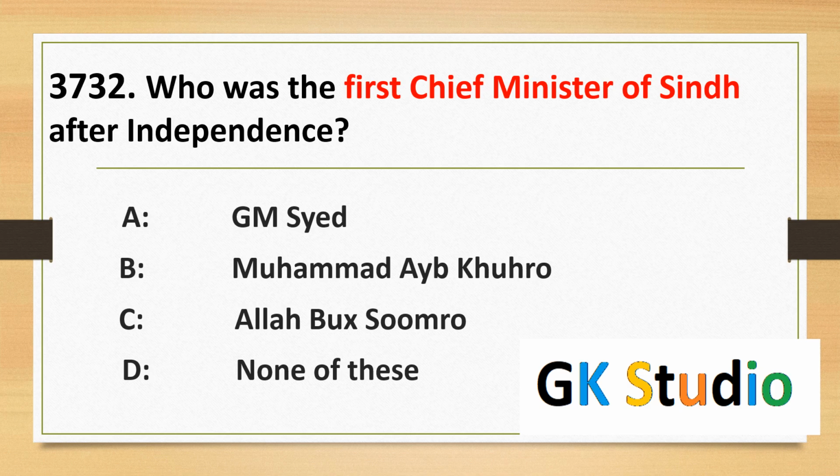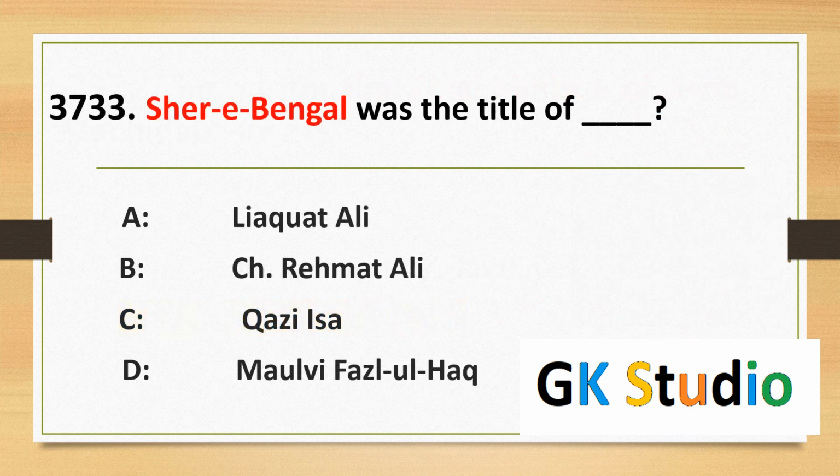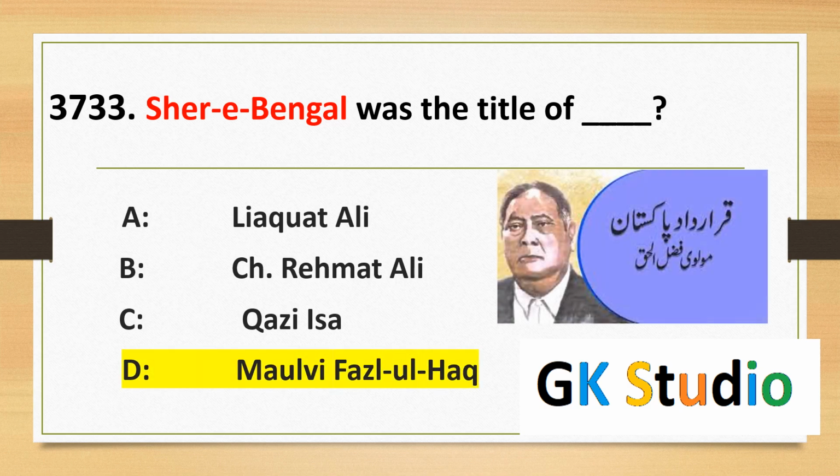Who was the first Chief Minister of Sindh in Pakistan after independence? And the famous answer, Baksh Soomro was the first Chief Minister of Sindh after independence. Sher-e-Bengal was the title of Maulvi Fazl Haq. This title was given to him after the creation of Pakistan, and it is associated with Maulvi Fazl Haq.